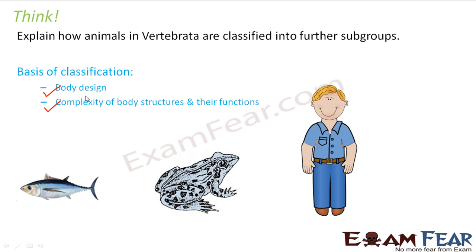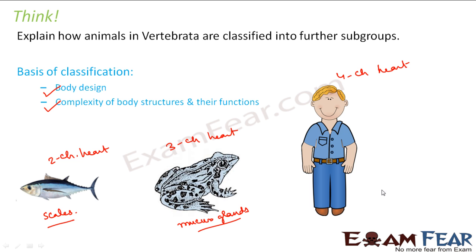Now as the complexity increases, their function also starts differing a bit. Right? Similarly, here we have a 2-chambered heart. Here we have a 3-chambered heart. And here we have a 4-chambered heart. So in fishes, on the skin, what do we have? We have scales. In case of a frog, what do we have on skin? We have the mucus glands. In case of human beings, what do we have? We have hairs and sweat glands.